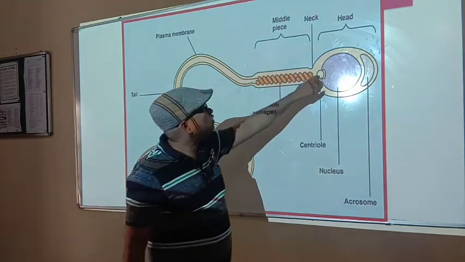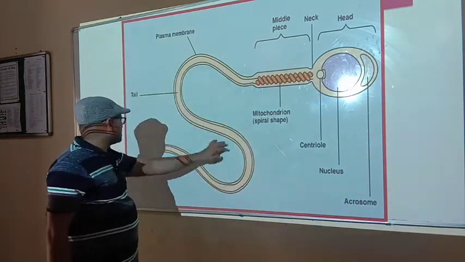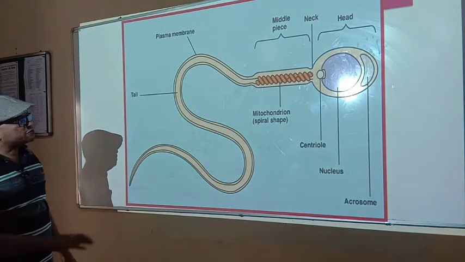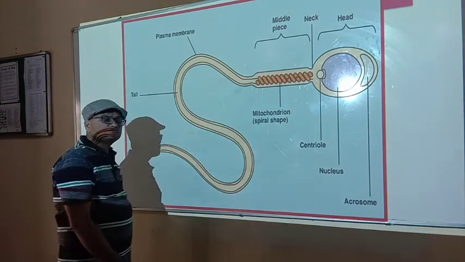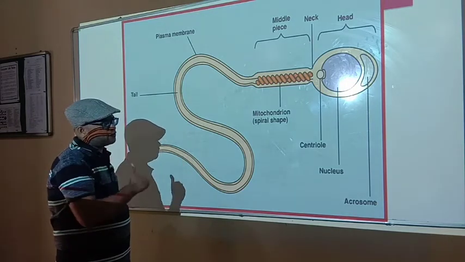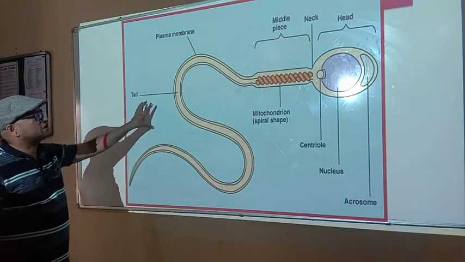Now, this is the centriole. This is the tail region of the sperm, by the help of which sperms can move and change their place from one point to another point. So, this is the structure of the sperm.